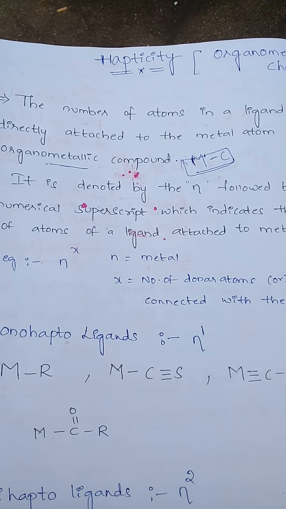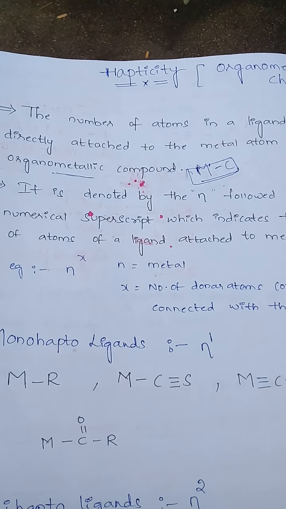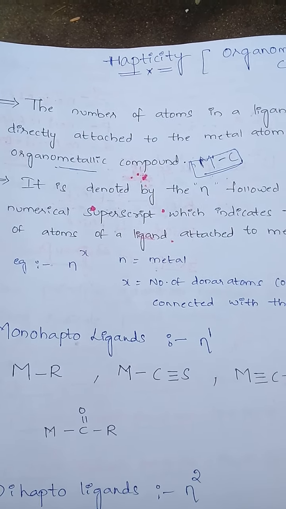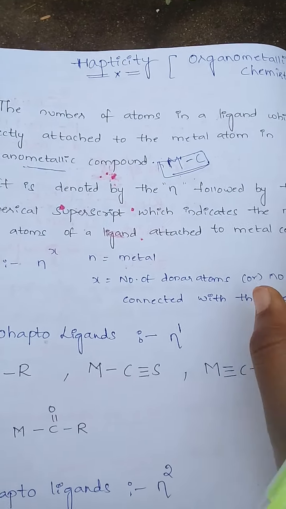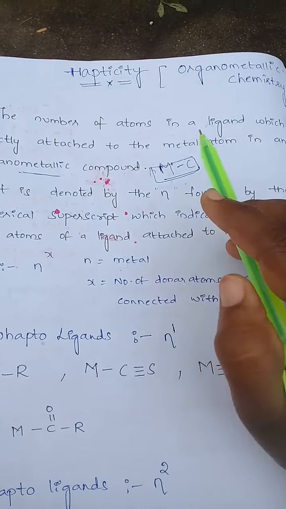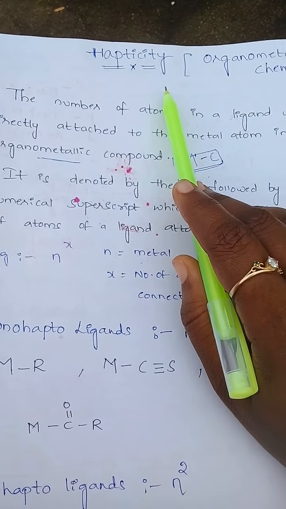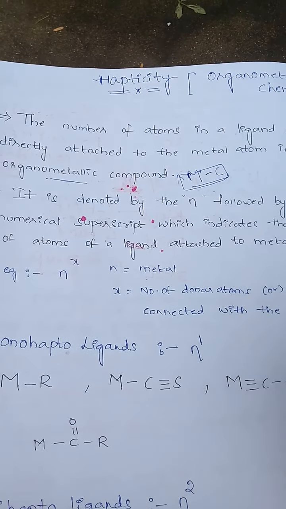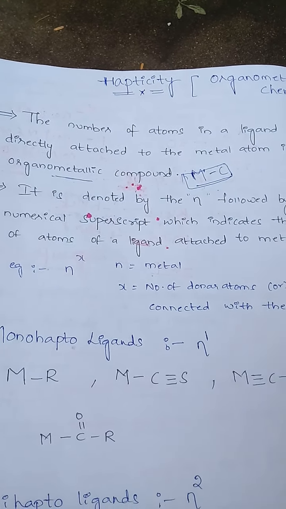Contiguous means adjacent, and uninterrupted means a continuous series of atoms. Coordination of atoms in a ligand to the metal is known as hapticity. So in hapticity we count how many atoms in a ligand are attached to the metal.